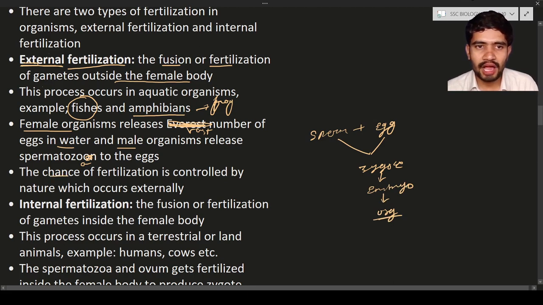The chance of fertilization is controlled by nature. Why? Because a huge and vast number of eggs is produced, and a large amount of spermatozoa is produced, and not all eggs will turn into young ones.